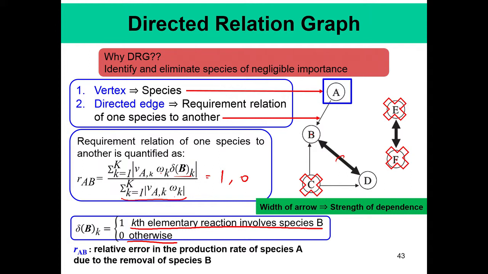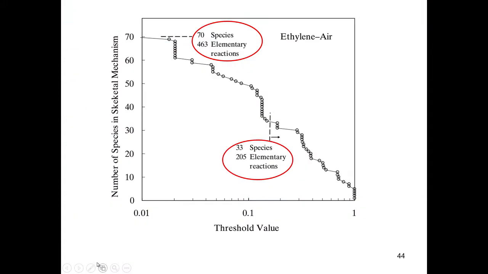Okay. So, basically this tells you that if you remove the species B, what amount of error you will induce. If B is participating in all reactions involving A, then of course it will introduce a huge error. But if it is not participating in very many reactions involving A, then the amount of error introduced will be small. Okay, that is what this is saying, and using that we can essentially compute this R_AB for different parameters,